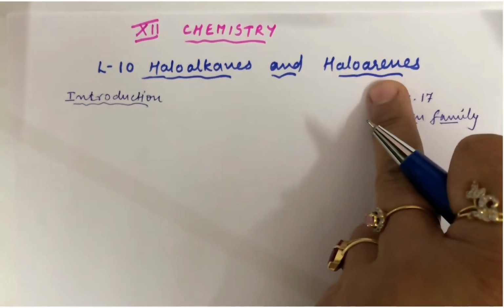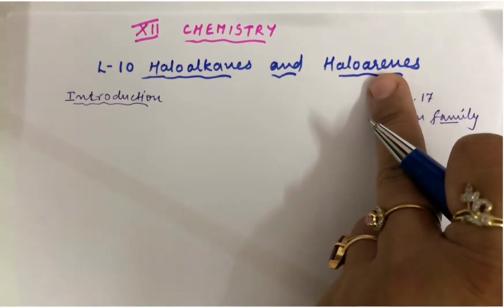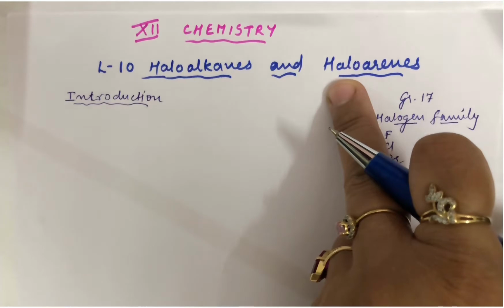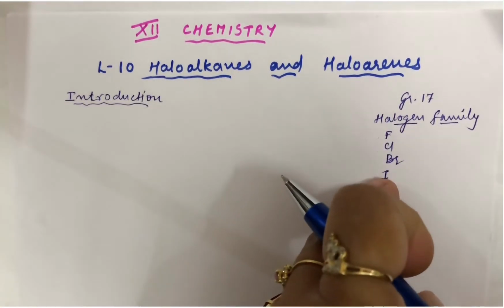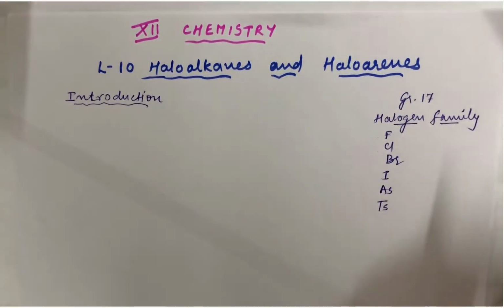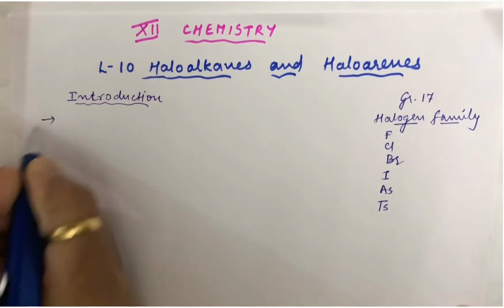So in your aromatic compounds, if you substitute hydrogen by a halogen, then you get something called haloarenes. So how do you define them?